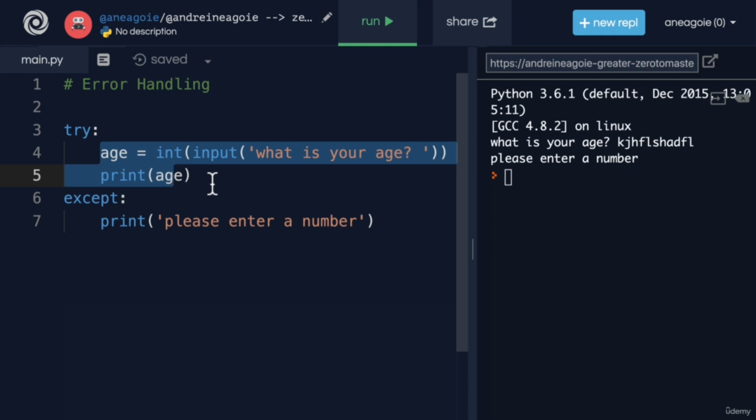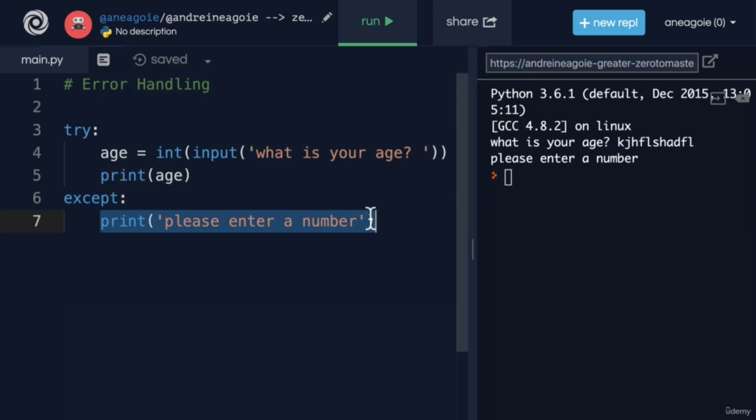And what's going to happen is instead of my program erroring out before my program crashes, it's going to run this code and then it's going to say, hey, if within this block anything happens, we'll catch it in here with the except block. And I can here do whatever I want. In my case, I can say, hey, please enter a number.